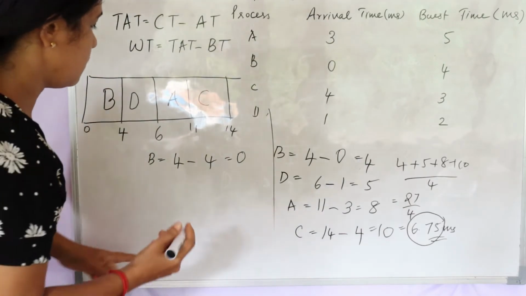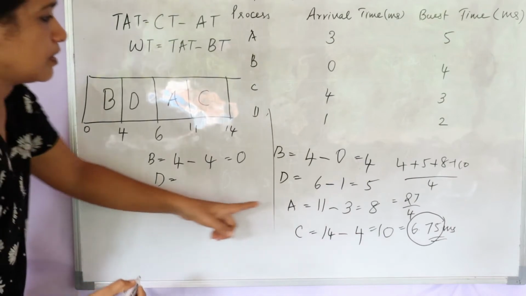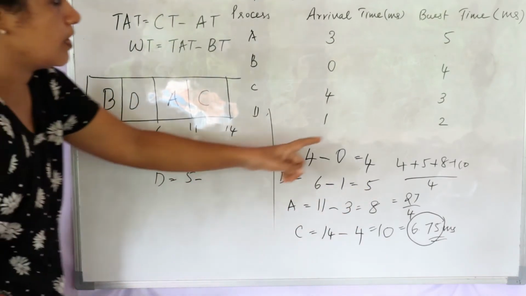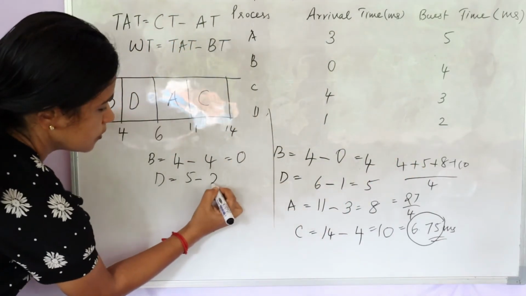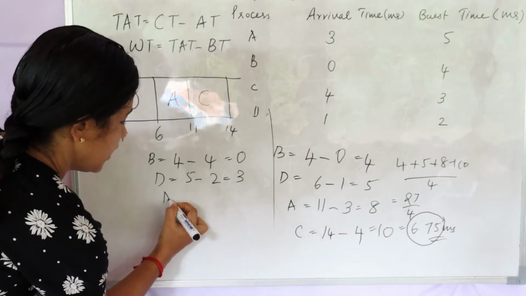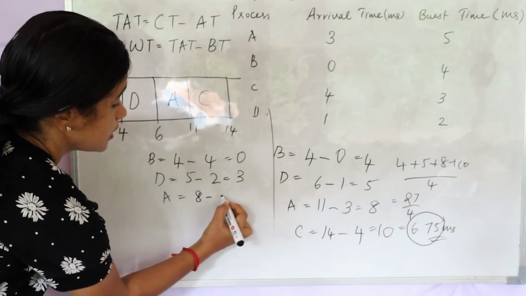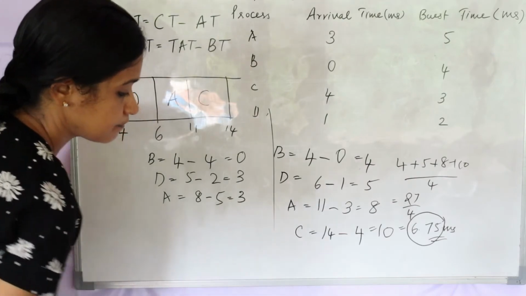Then for process D, the turnaround time is 5 and the burst time is 2, that is 3. 5 minus 2 is 3. Then I have A, the turnaround time is 8 and its burst time is 5, which is equal to 3.